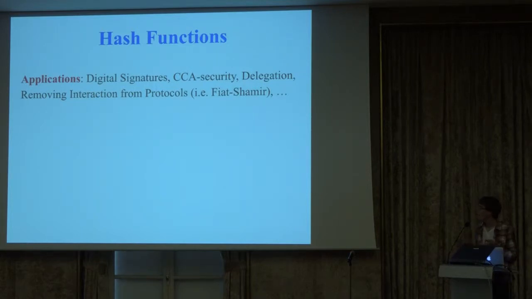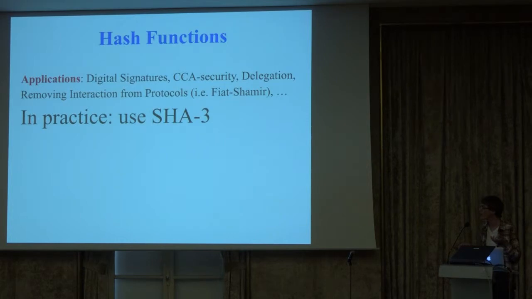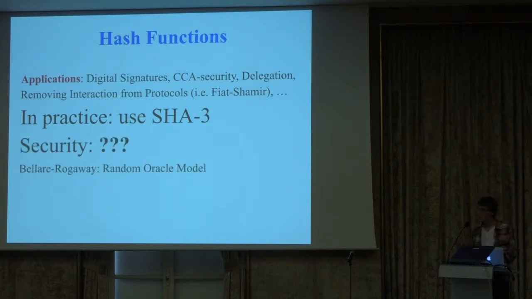So we have all these nice applications, but what hash function do you use? This is a huge question. So in practice, we just take an off-the-shelf hash function like SHA-3 and hope it works. And as theorists, this is extremely frustrating. We'd really like some sort of principled explanation for the security of hash functions, I think. And we actually have some tools available. So famously, we have the random oracle model. So what is this?